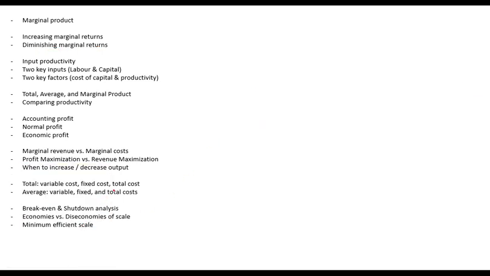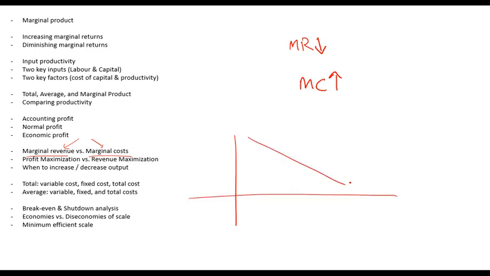Any problem so far? Okay, so cost associated with one additional unit is marginal cost. Revenue associated with one additional unit is marginal revenue. So remember, marginal revenue will decrease as you increase output. Marginal cost will increase as you increase output. Any problem so far? And if I have to draw a curve, marginal revenue will be a downward sloping curve and marginal cost will be an upward sloping curve.